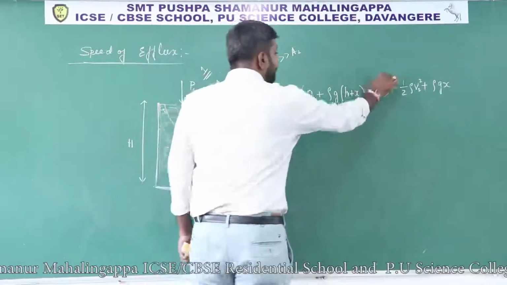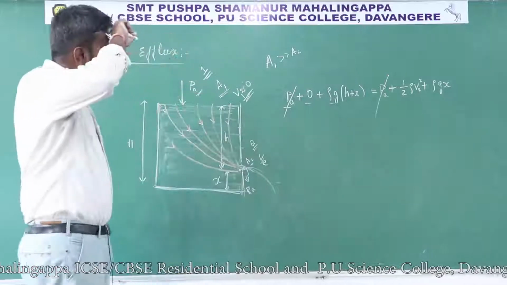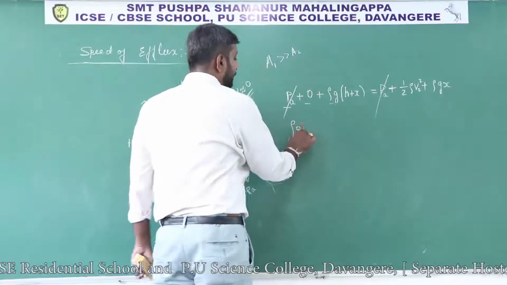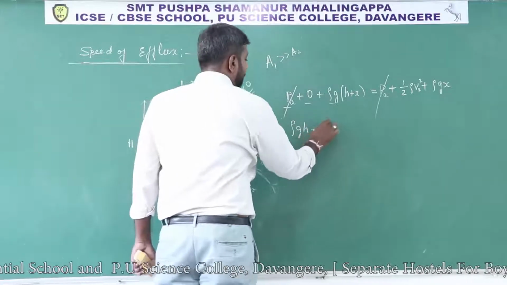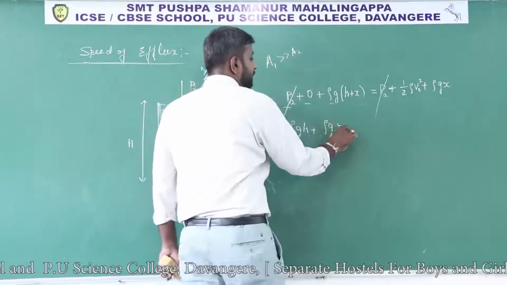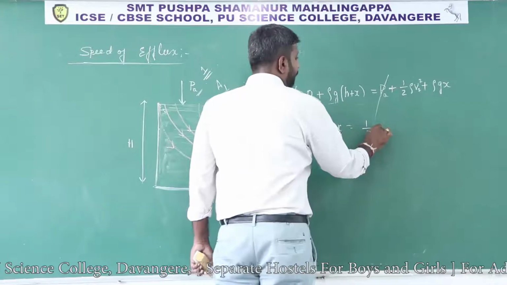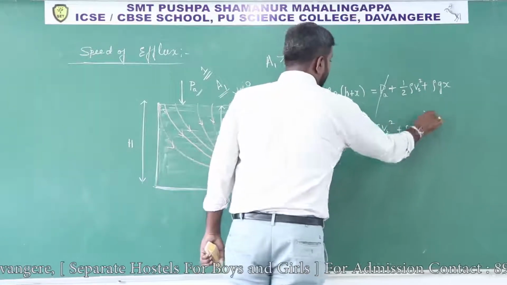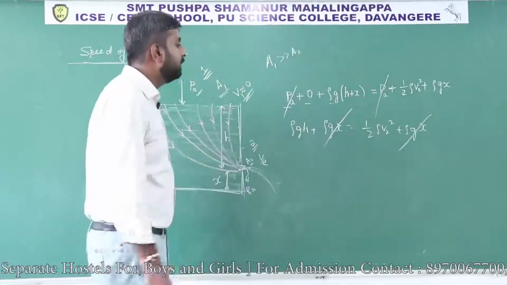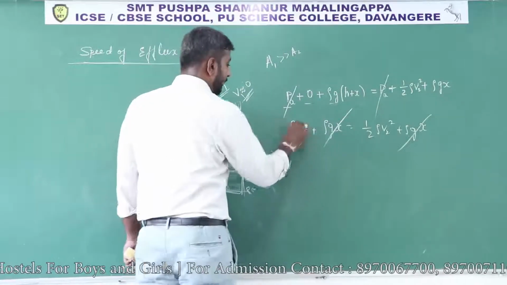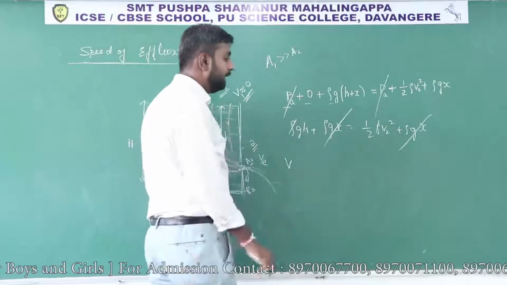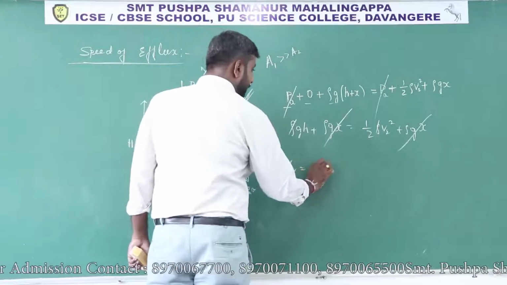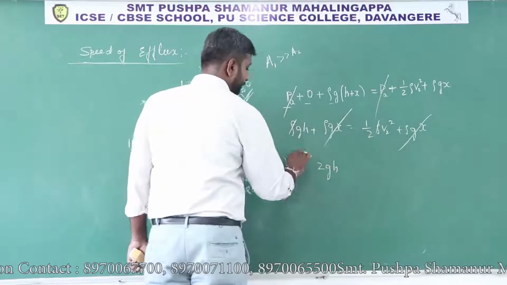On both sides the atmospheric pressure will get cancelled, and here rho g h plus rho g x is equal to half rho v2 square plus rho g x. On both sides rho g x will get cancelled, and rho also will get cancelled, and v2 square is equal to, you will get 2gh, right.